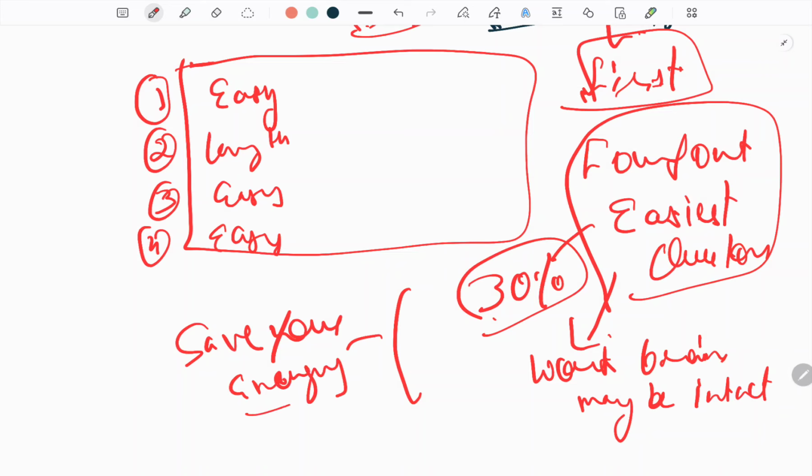Because the easiest questions are those which, if you have seen them, you can make a tick mark. You can easily give that answer. It is based upon your knowledge. You have already completed that task. Even 90% of students who are serious can give the answer to those types of questions.